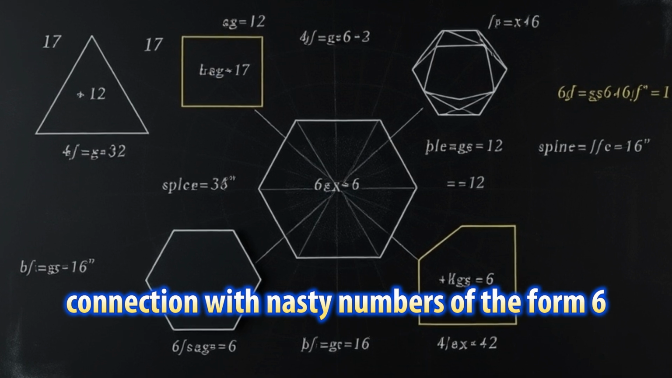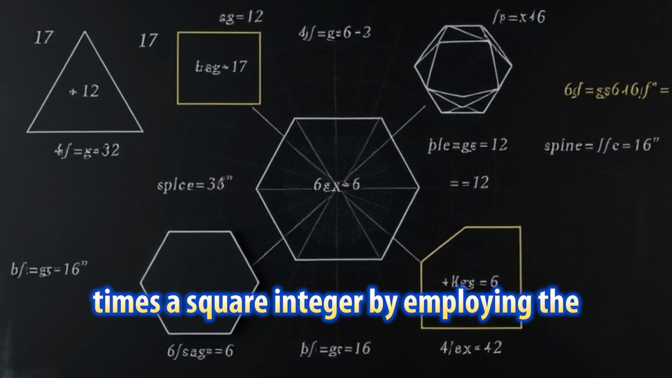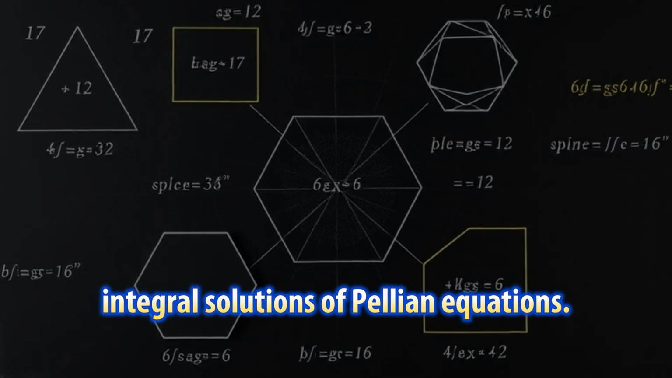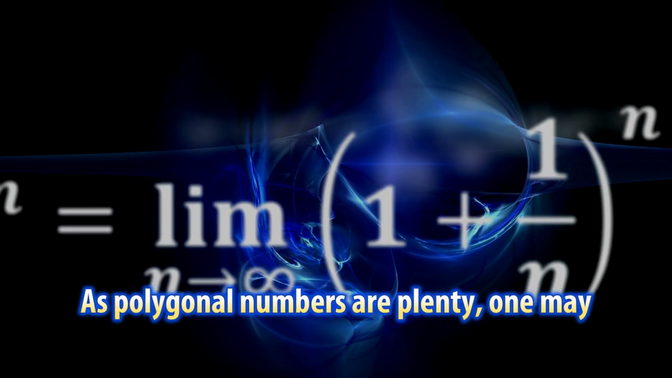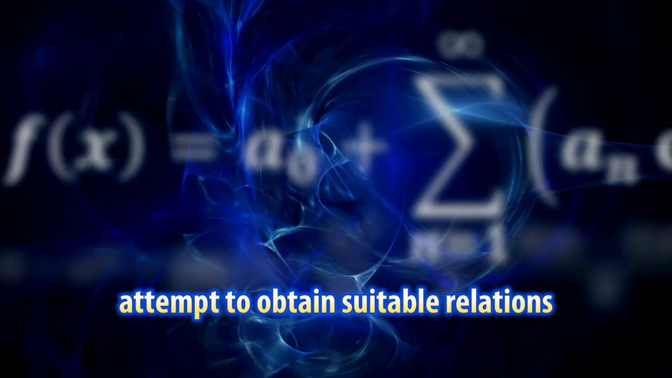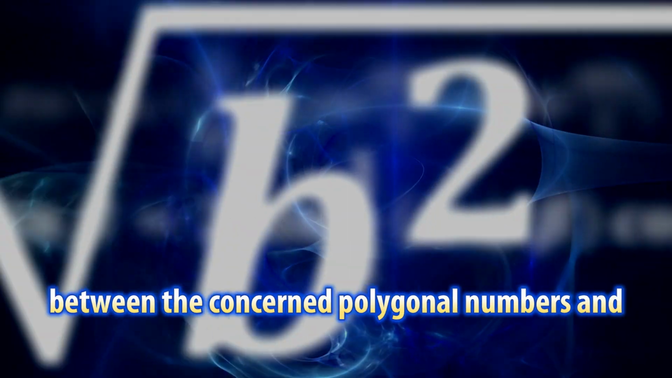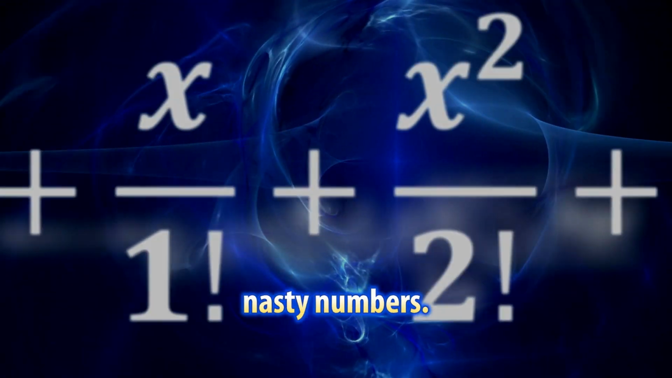numbers of the form 6 times a square integer by employing the integral solutions of Pellian equations. As polygonal numbers are plenty, one may attempt to obtain suitable relations between the concerned polygonal numbers and nasty numbers.